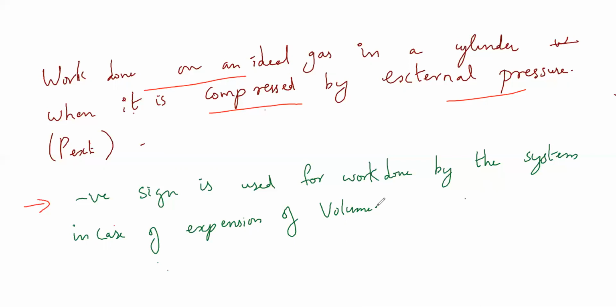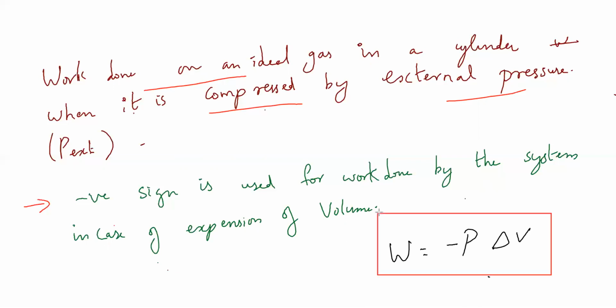Fine. So what is the formula which you'll be learning here? The one which I'm going to write now. W is equal to minus P delta V. Why delta V? If there is an expansion, change in volume. That's it. So this is one of the important formulas in entrance exams. W is equal to minus P delta V.